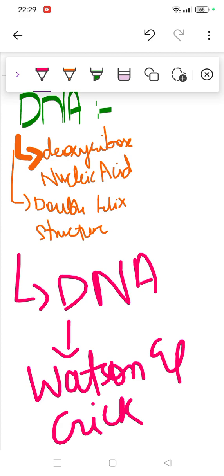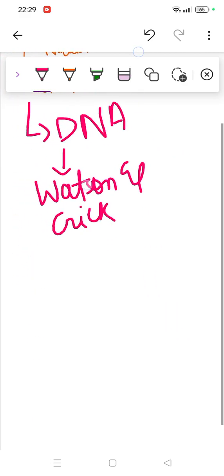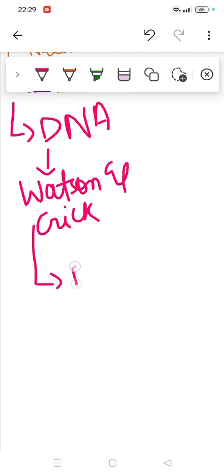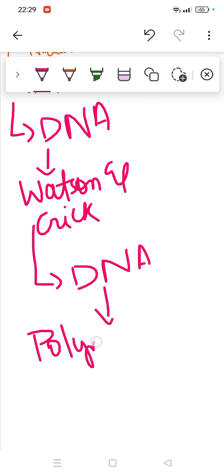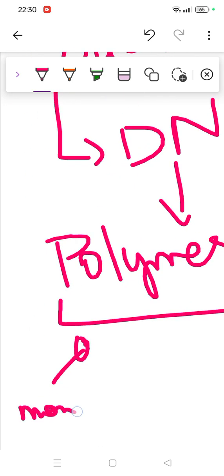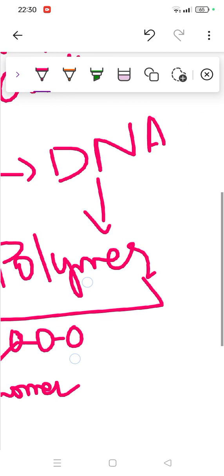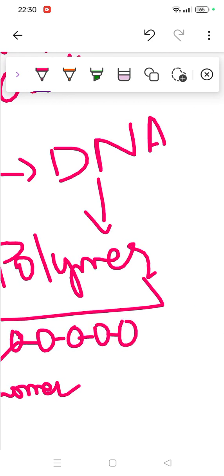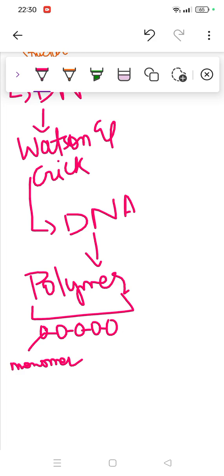These two scientists saw the DNA and they just said that this DNA is simply a polymer of nucleotides. Now a polymer is simply a chain. If this is the one part, this one part is called a monomer. Then when many monomers combine together, whatever structure is formed is called a polymer, right? So what did Watson and Crick say?